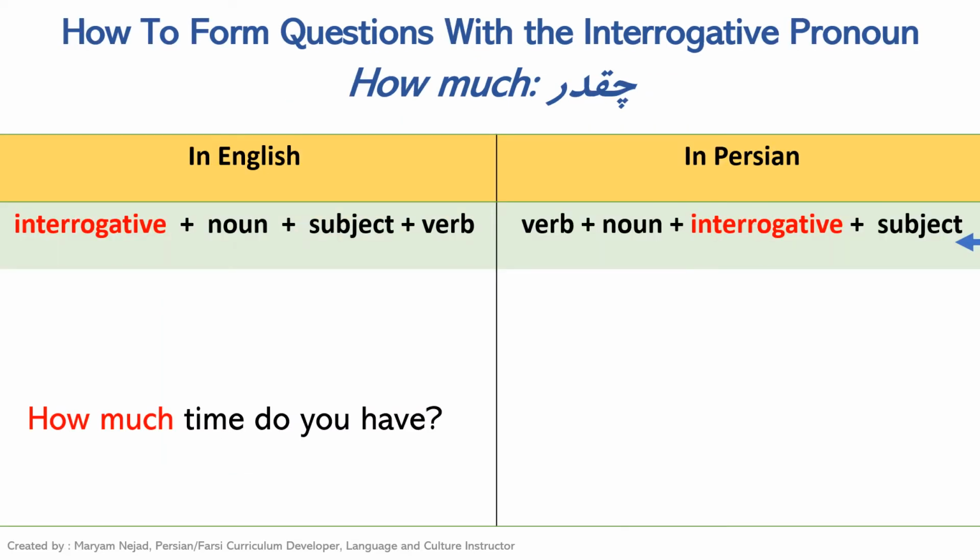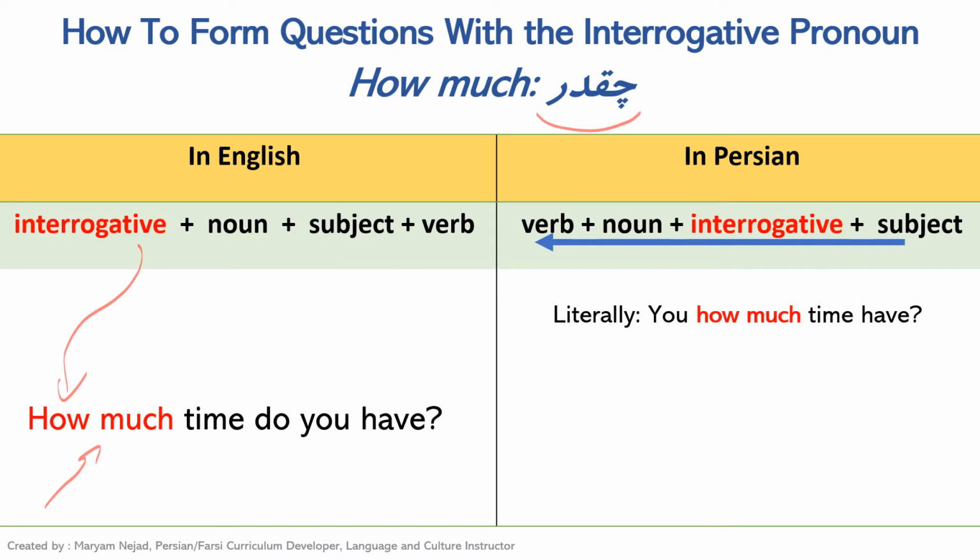Now let's see how we can form questions by using the interrogative چقدر. So here we have an example. It says, how much time do you have? So again, in English, you start with the interrogative, how much? But in Farsi, again, we start with the subject. So it's the same formula as chand. So literally, we need to ask something like, you how much time have?